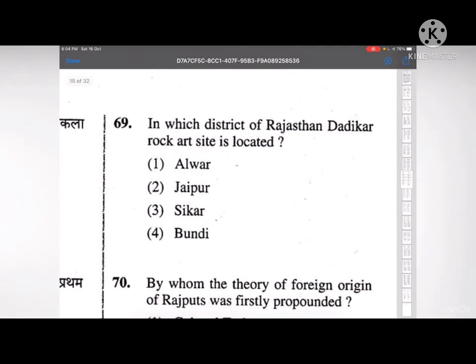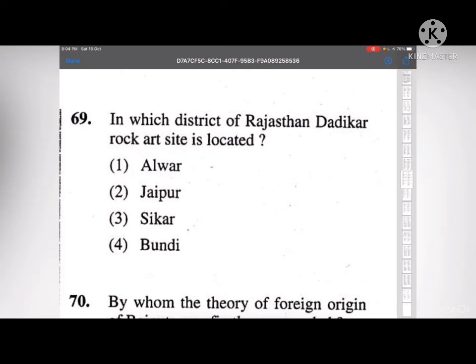Next, in which district of Rajasthan is the Dadikar Rock Art Site located? The options are Alwar, Jaipur, Sikar, or Bundi. The correct answer to this is first, that is Alwar. In Alwar, the Dadikar Rock Art Site is located.